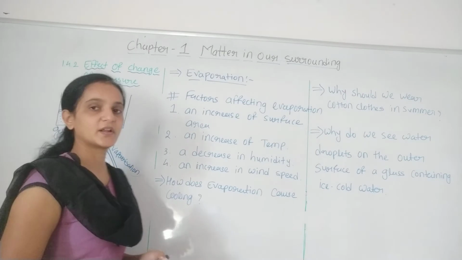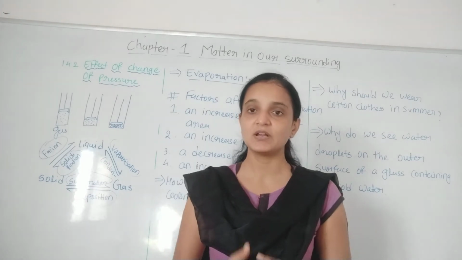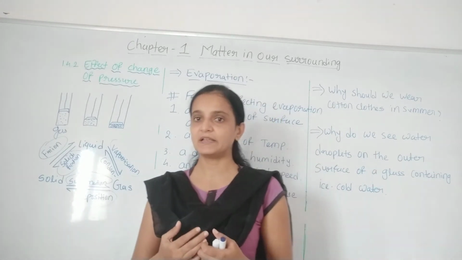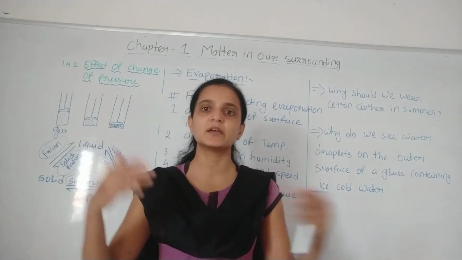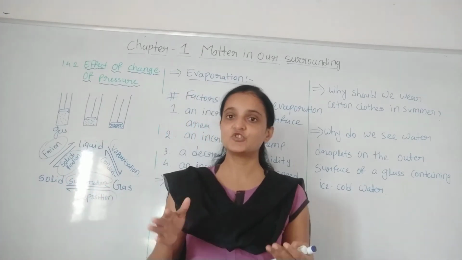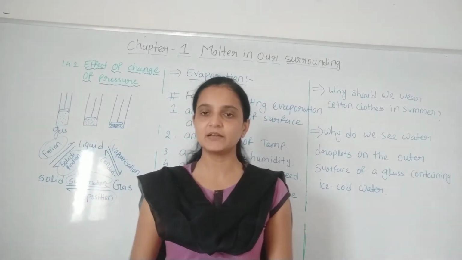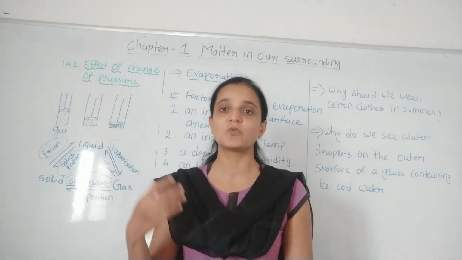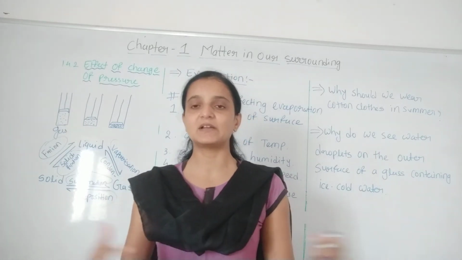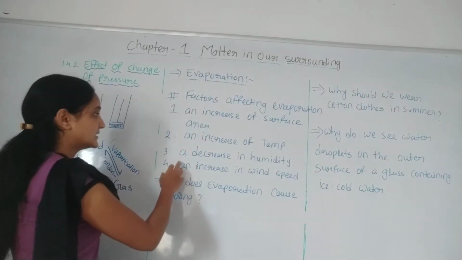Next, an increase of temperature. In the previous topic also we understood that when you increase the temperature, the kinetic energy of the particles also increases, and once the kinetic energy increases, the particles start moving here and there. Because of that, there is space between them, and gradually the liquid is converted into gaseous form as they are far apart, right? So once you increase the temperature, it means you provide heat, the kinetic energy of the particles increases, and the particles start moving here and there and can be converted into vapor.